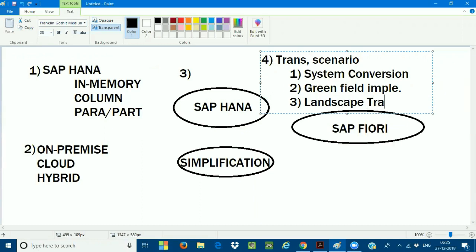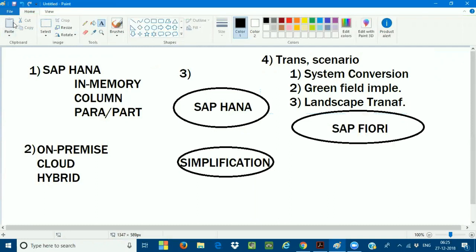Landscape transformation. So these are all the three. These are the 4 chapters we have discussed. So till here we have done with the sessions. Okay. So till the last, what is SAP HANA? What are the various deployment options?